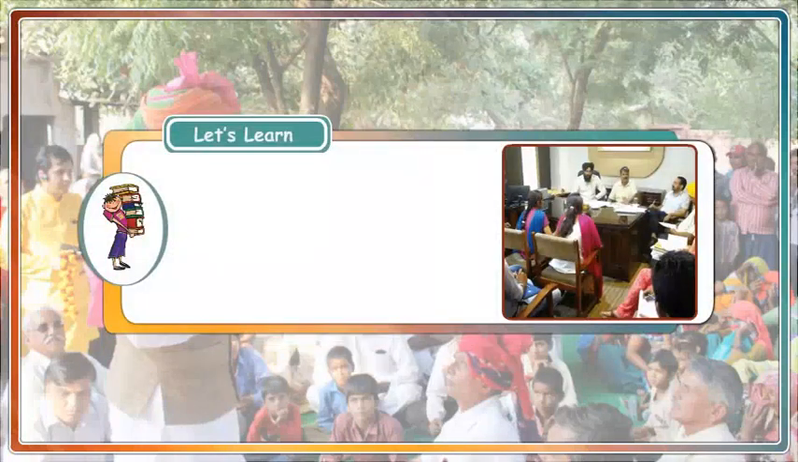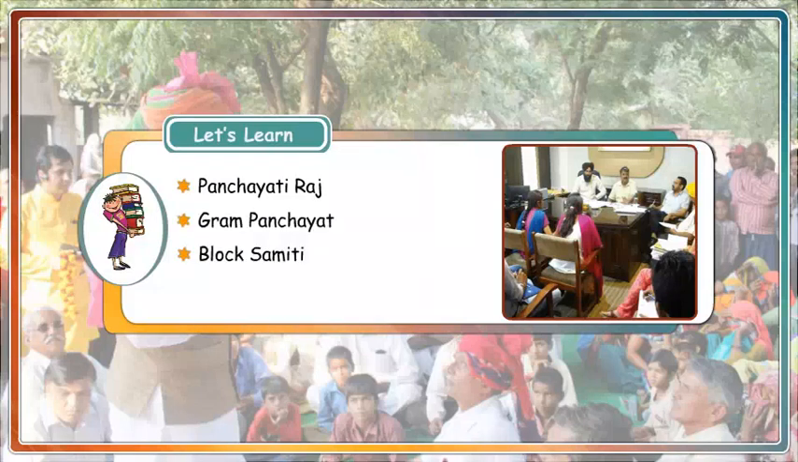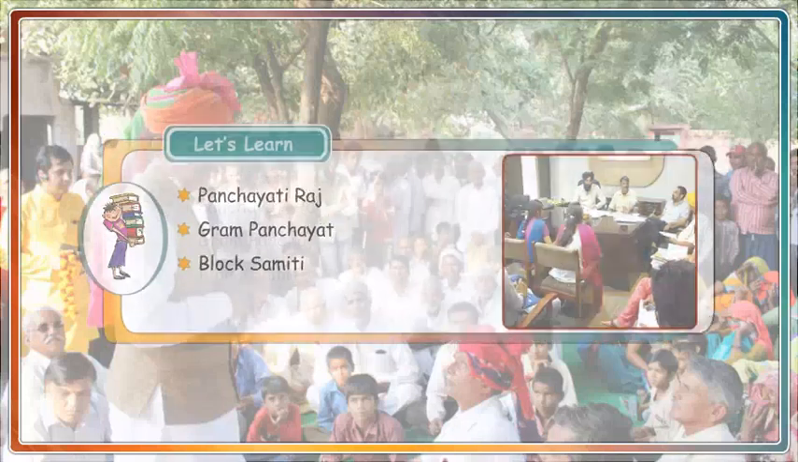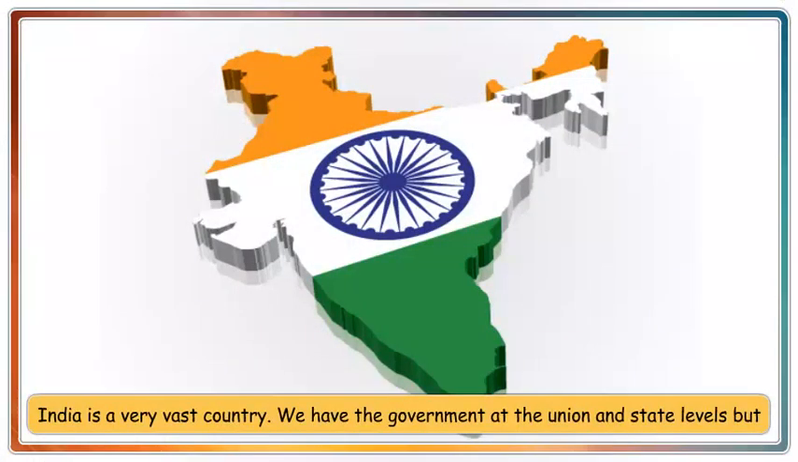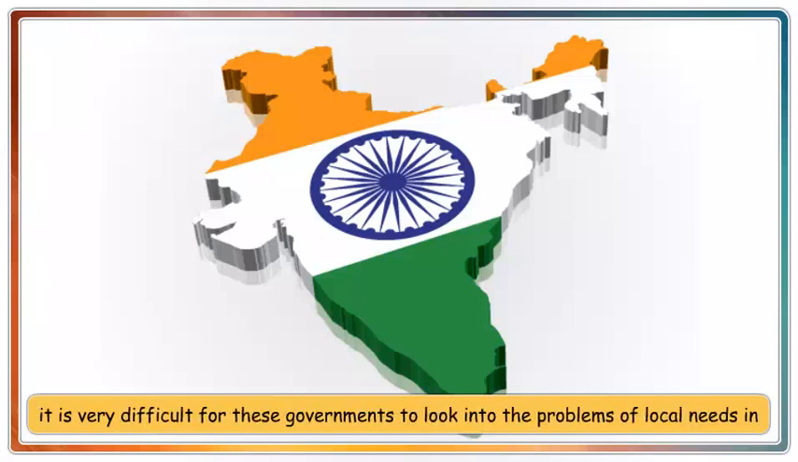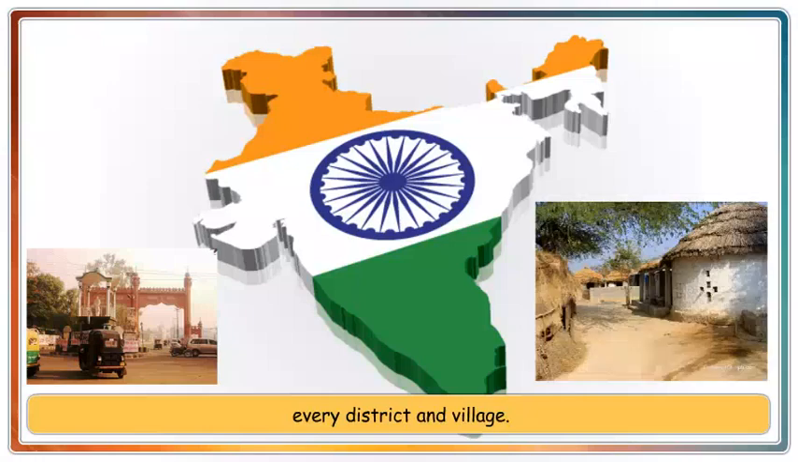Chapter 25: Panchayati Raj. Let's learn Panchayati Raj, Gram Panchayat, Block Samiti, Jila Parishad. India is a very vast country. We have the government at the union and state levels, but it is very difficult for these governments to look into the problems of local needs in every district and village.